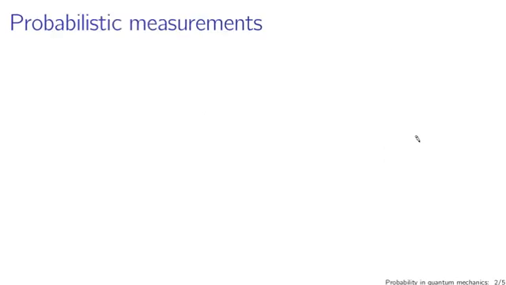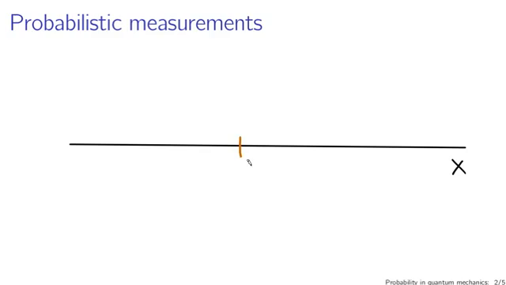But let's take a step back and talk about probabilistic measurements in general. Say the ball is there on the floor. If I prepare the experiment in exactly the same way, attempting to put the ball in the same position on the floor and measure the position of the ball again, I won't always get the same answer because of perhaps some imprecision in my measurements or some imprecision in how I'm reproducing the system.